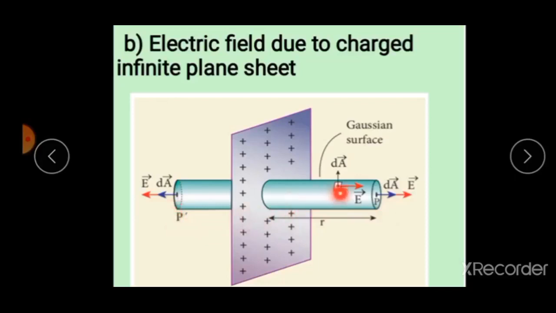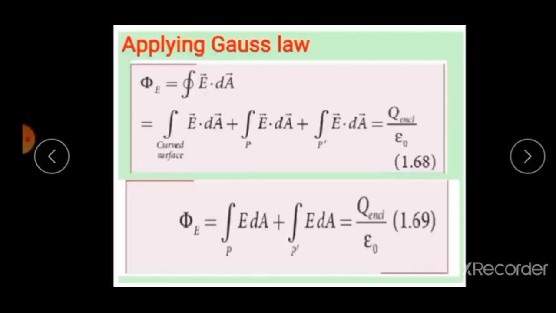For the curved surface, electric field and small area dA are acting perpendicular to each other, theta is equal to 90 degrees. So the curved surface contribution will be 0.